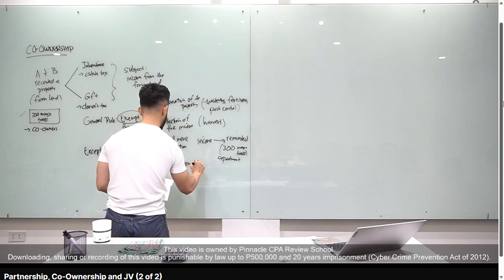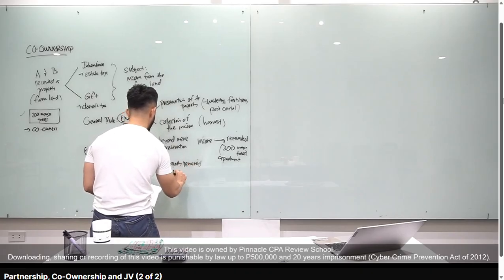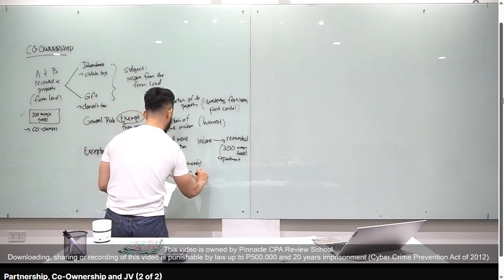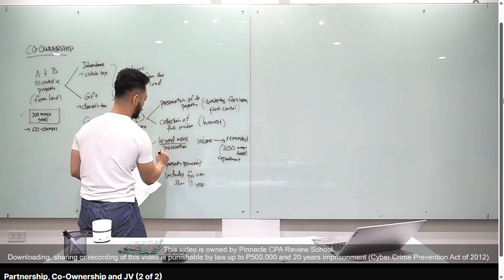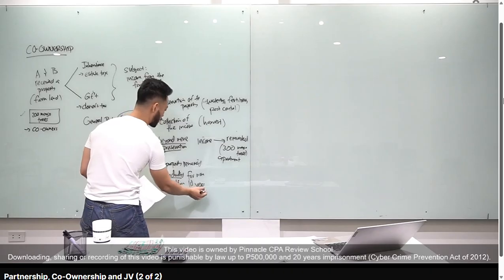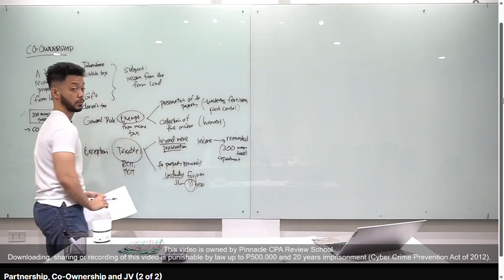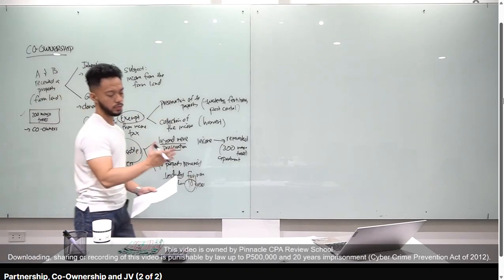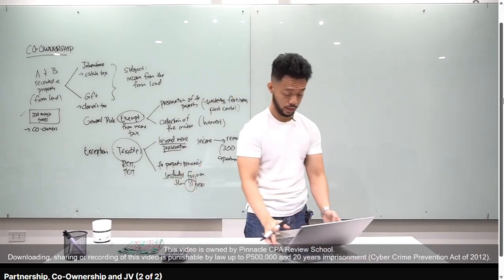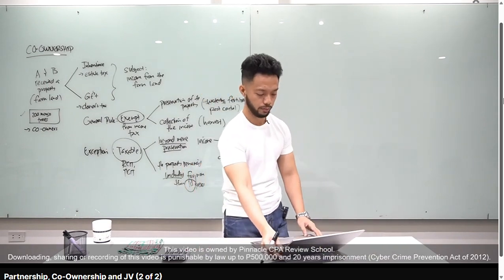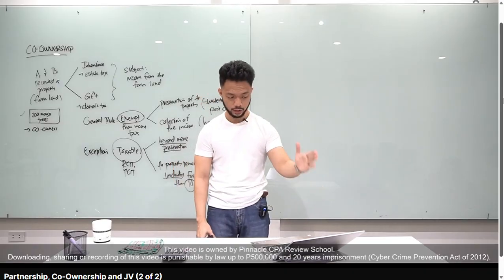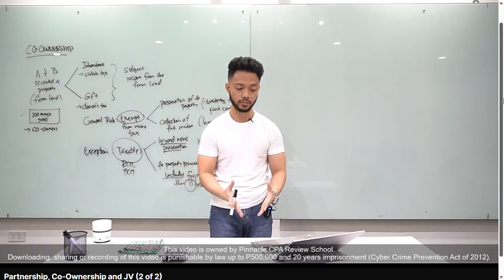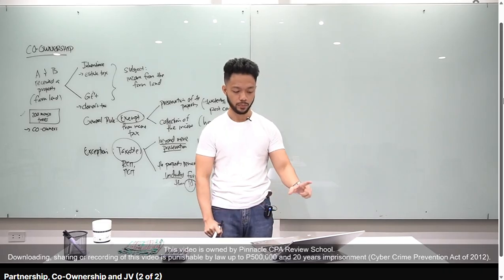remained undivided for 10 years. For more than 10 years. Okay? 10 years. So again, pag beyond mere preservation and undivided for more than 10 years, magiging taxable siya. Got it? Pero kasi, to be more specific, actually, pag pumunta ka dun sa G-sheets natin, dun ka sa co-ownership, nandun pa rin siya sa same sheet as partnership, sa baba mo lang, co-ownership, nakalagay dyan, general rule is, co-ownerships are not subject to income tax. Got it? Exception, may 4.